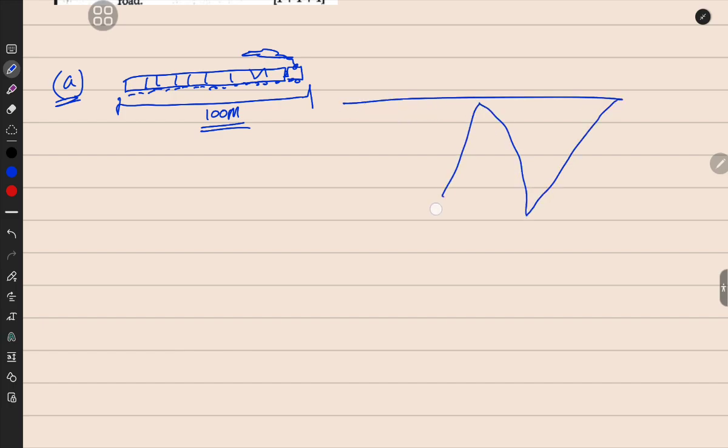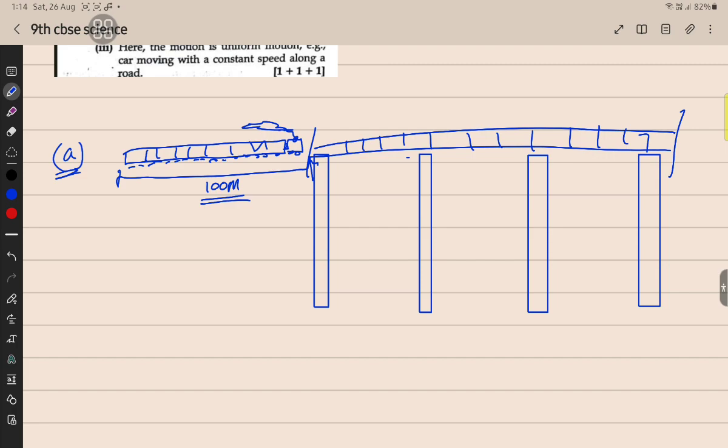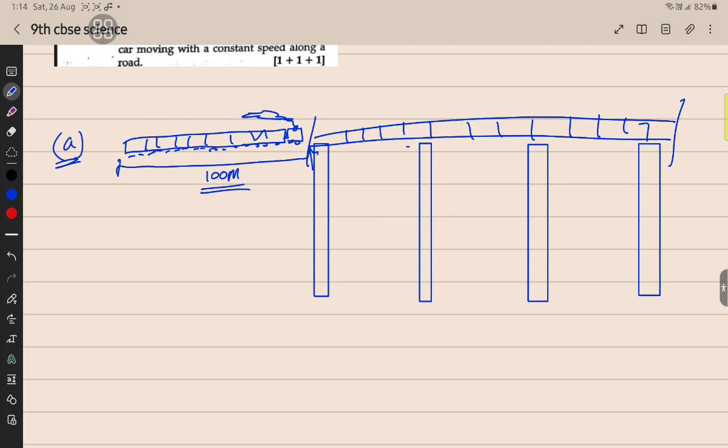Okay, so this is the train, a connection of bogies. This is a 100 meter train. It is going to cross the bridge. This is the bridge. Don't ignore it. So how many kilometers is this bridge? The bridge is 1 kilometer.